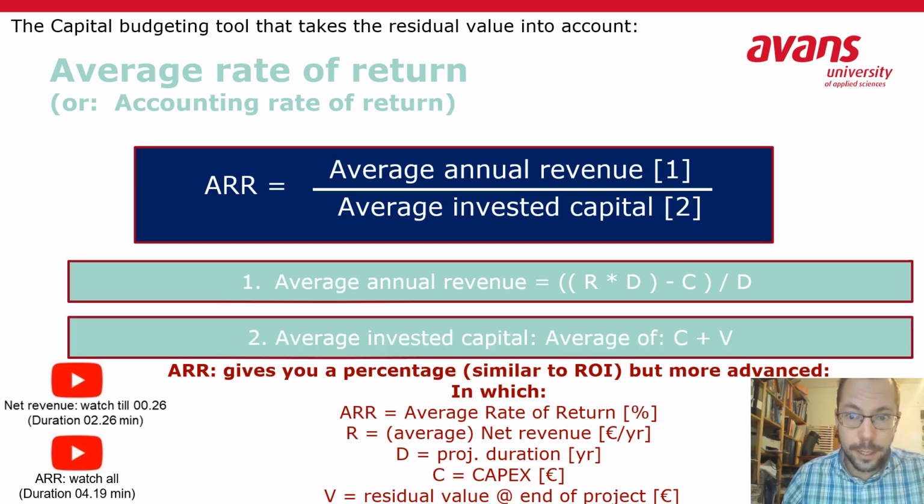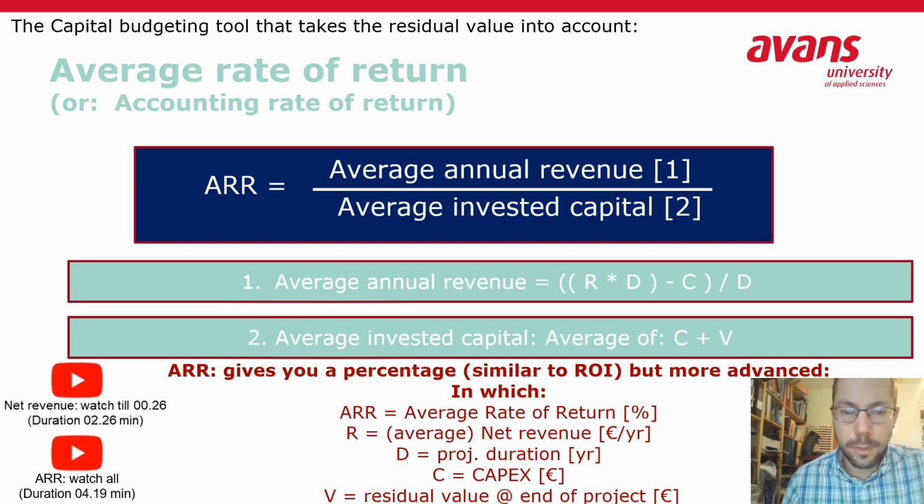Now that needs to be divided over the average invested capital, which is the average of two investments, the CAPEX and the residual value, because accounting people call the residual value an investment as well. Just like the CAPEX, it has a place on the balance sheet, and therefore it has a value that can be invested in later on, and we have to take it into account.